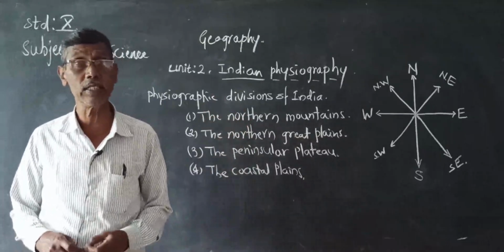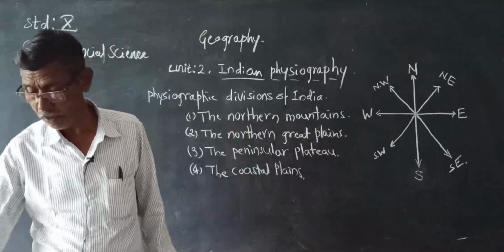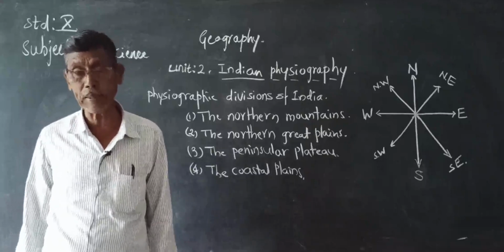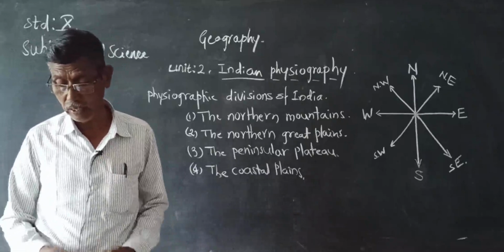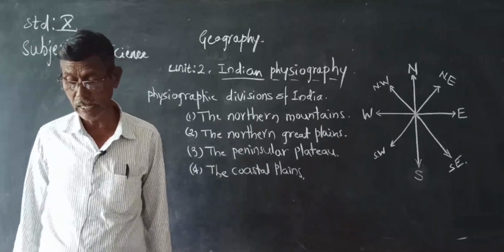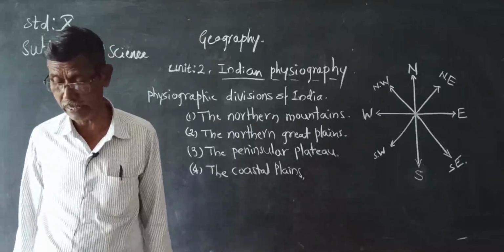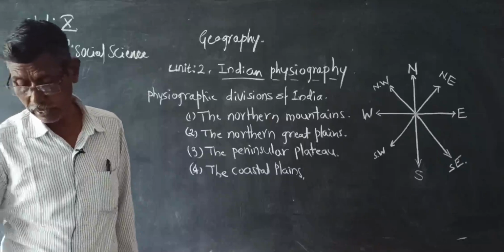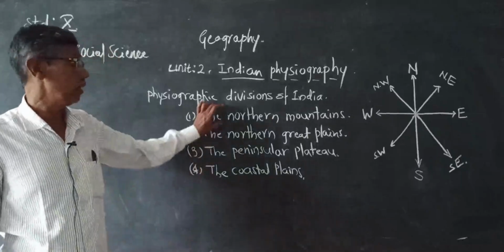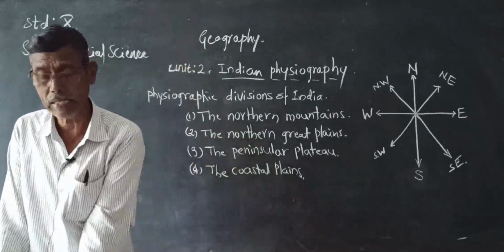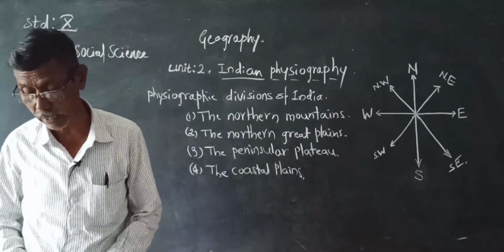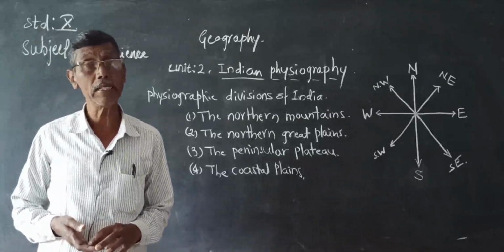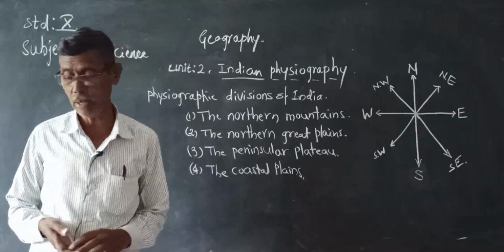They extend as a continuous chain along the northern boundary of India. They have the highest mountain peaks in the world, deep valleys, gorges, glaciers, passes, etc. All these are there in the northern mountains.